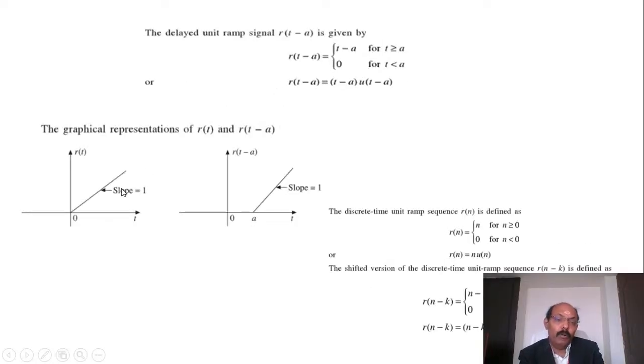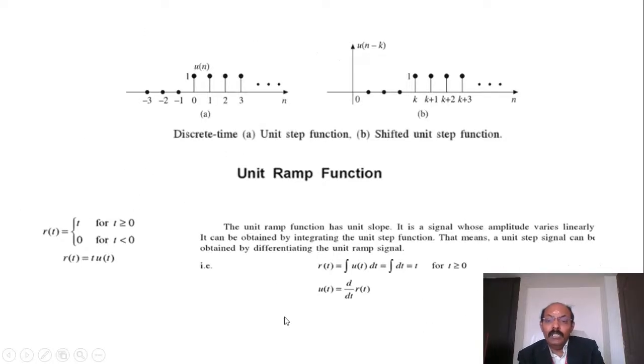Here the slope is what? 1. So it has a slope of 1. It is a signal whose amplitude varies linearly with respect to an independent variable. So how do we define it? R of t is equal to the integral of u of t. That means the ramp signal is the integration of the unit step signal. Keep in mind, this is very important. If you integrate the step signal, we get a ramp signal. So integration of u of t is nothing but r of t.